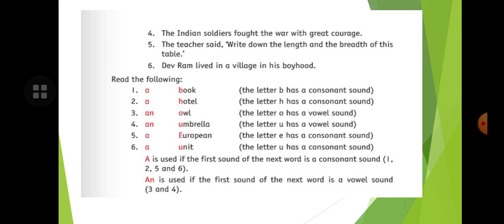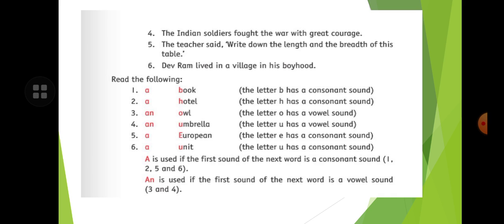Now where the vowel sound comes, we will add an, you know that. Umbrella, U has a vowel sound, so we will add an. The letter E has a consonant sound. European, here the sound of Y is coming, it's a consonant sound. Unit, the letter U has a consonant sound. Umbrella, it's a vowel sound. Unit, U here, so it's a consonant sound.